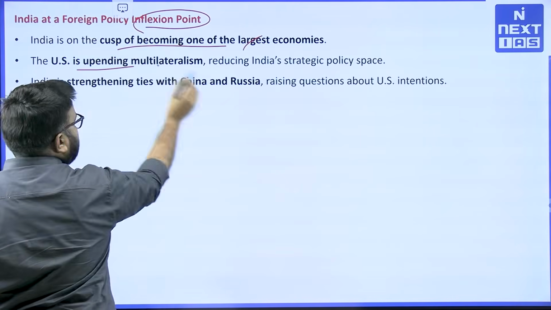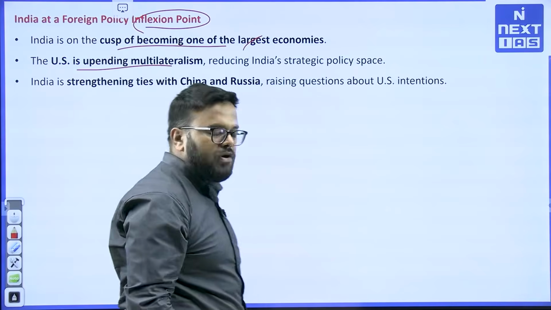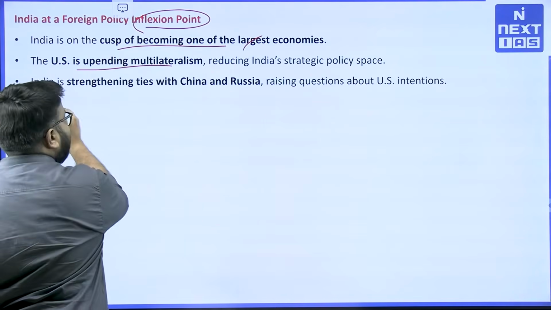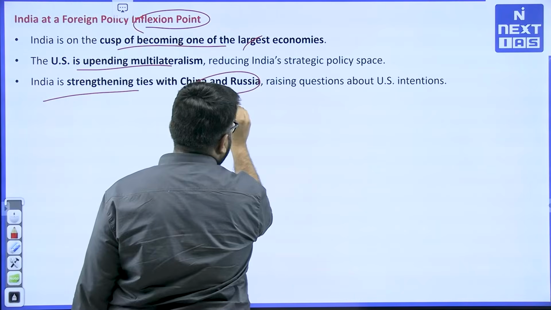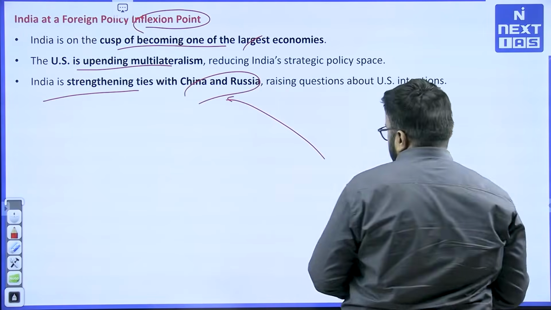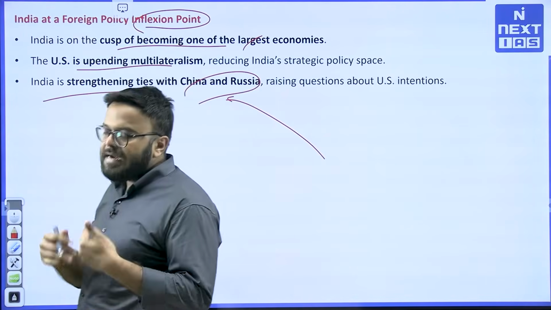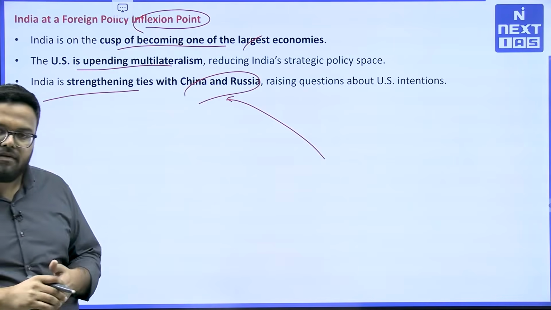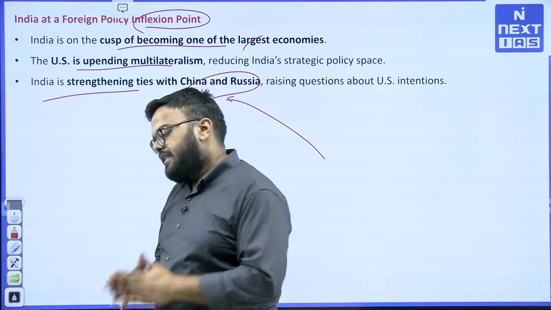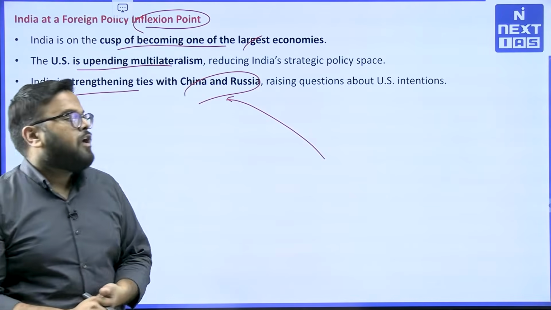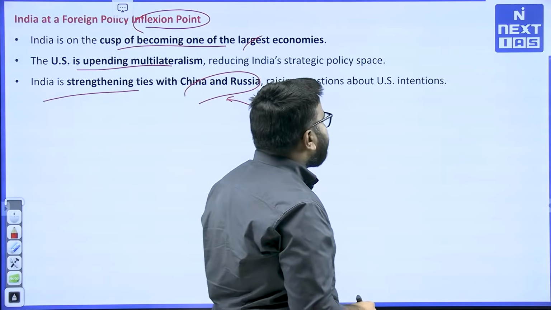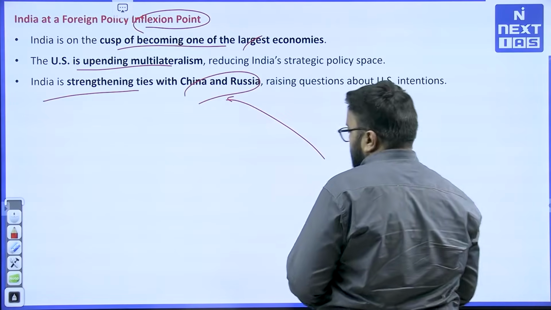The US is upending multilateralism in recent times. We have all seen with its policies, with its new alignments, with its new demands on the world economy. India is strengthening ties with China and Russia. So this is a very contrasting picture that is emerging. Earlier, India considered China its bitter geopolitical rival, but there is a new geoeconomic reality that India cannot deny. That is why there is a new rapprochement with Russia as well as China, and questions about US intentions are very, very high.